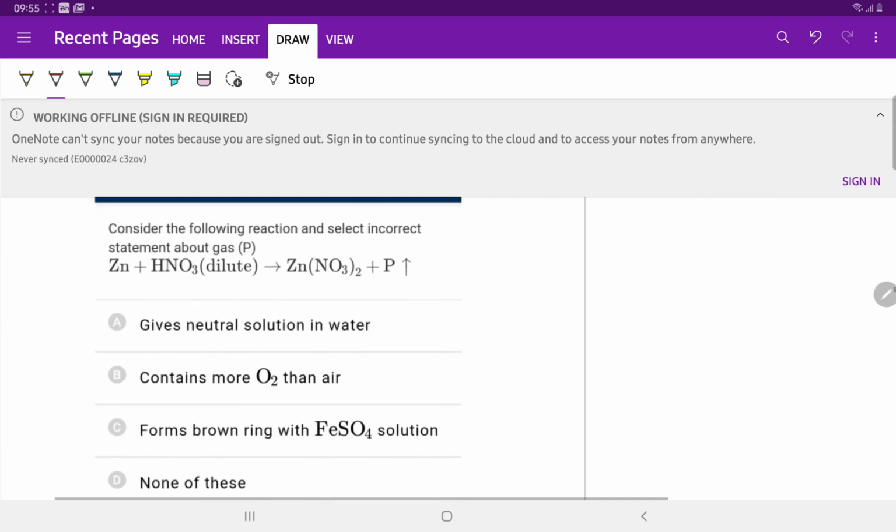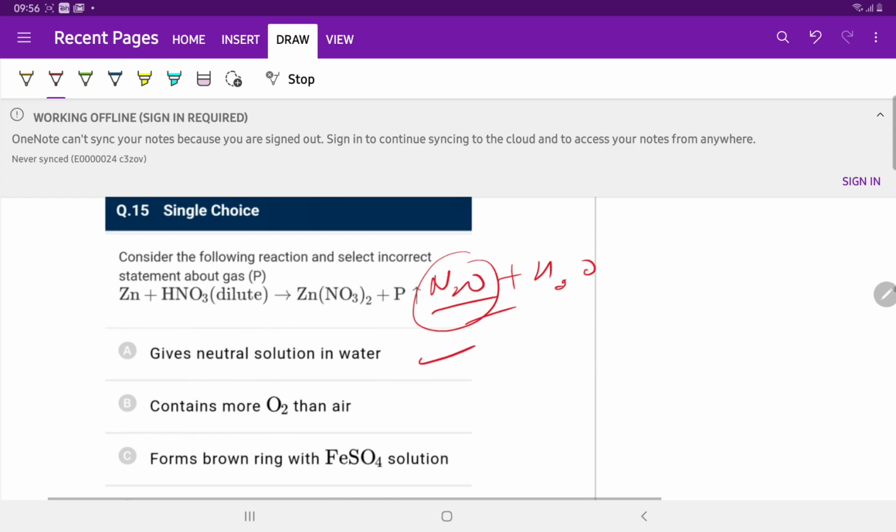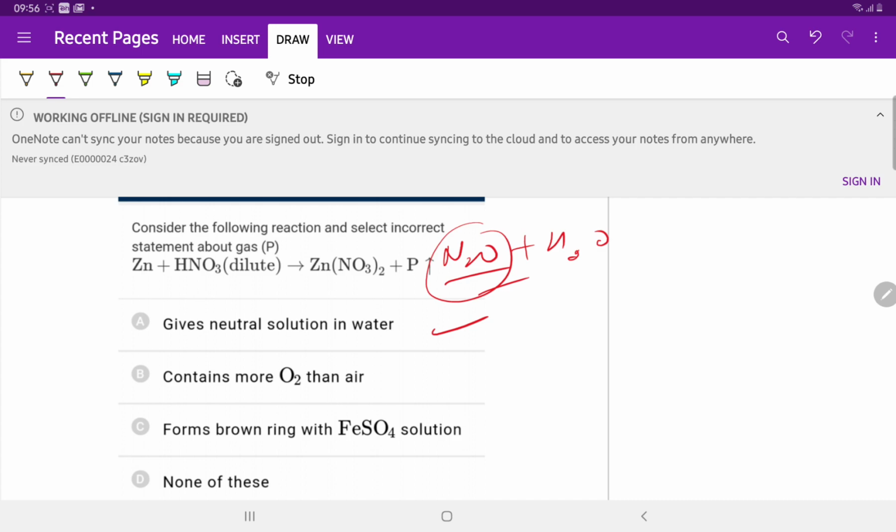Question number 15. Consider the following reaction and select the incorrect statement about gas P. When zinc is reacted with dilute HNO3, zinc nitrate, P (nitrous oxide, N2O) and H2O are formed. The gas is nitrous oxide. Gives neutral solution in water: this statement is correct. Contains more O2 than air: this statement is also correct. Forms brown ring with FeSO4 solution: no. This statement is incorrect, since the brown ring is formed with nitrate and nitrite ions.